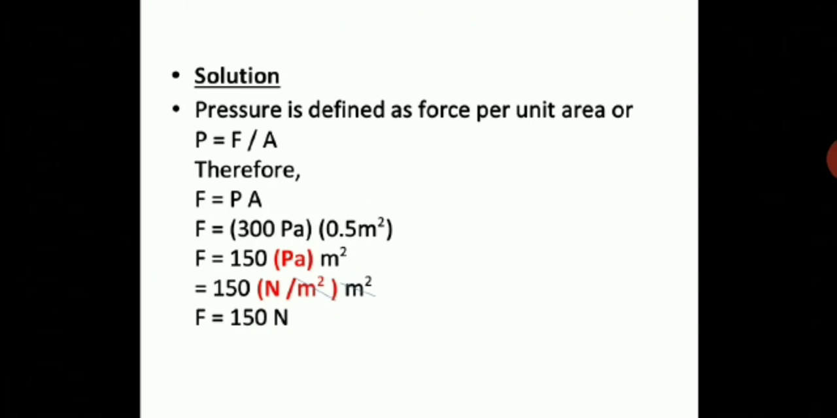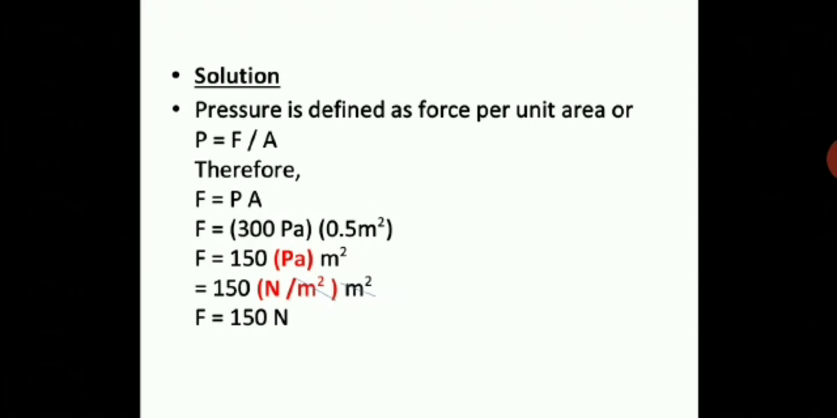Therefore, when P is F upon A, and you want to find force, what will happen? You have seen 3 types of formula in this session that I have shown you. Here you need force, therefore you will multiply P into A. The formula will change because you are shifting A to the other side. So this will become force is equal to pressure into area. So just a simple multiplication now, and you have to understand the unit as well. Now F is equal to 300 Pascal times area of the piston 0.5 meter square. You multiply 300 by 0.5, you will get 150.